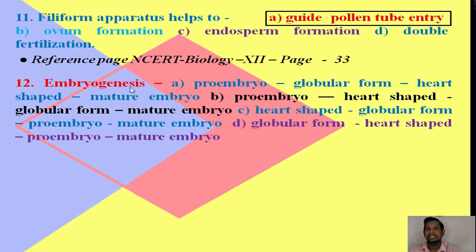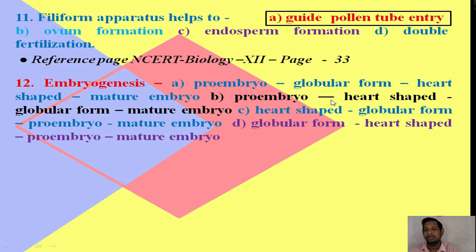The next question, question number 12, embryogenesis. There are some sequences in the options and you have to find the right sequence. Option A, pro-embryo, globular form, heart-shaped form, mature embryo.